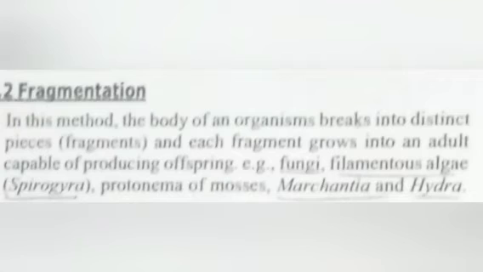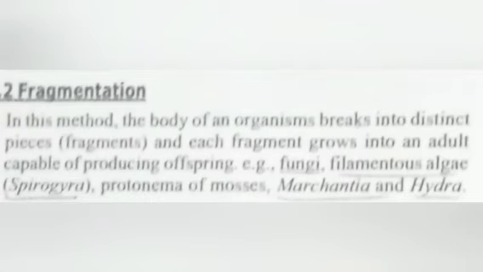Each fragment has the capacity to grow into an adult or produce offspring. Best examples are fungi, filamentous algae such as Spirogyra, the protonema of mosses, and also Marchantia and Hydra. These are the best examples of fragmentation.